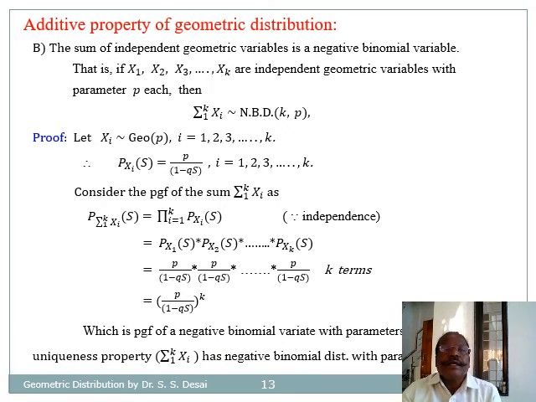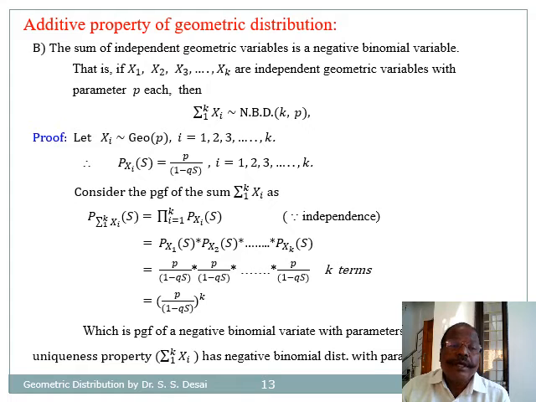Now let us see the generalization of additive property. The sum of independent geometric variables is a negative binomial variable. That is, if x1, x2, ..., xk are independent geometric variables with parameter p each, then the summation from 1 to k of xi follows negative binomial distribution with parameters k and p.